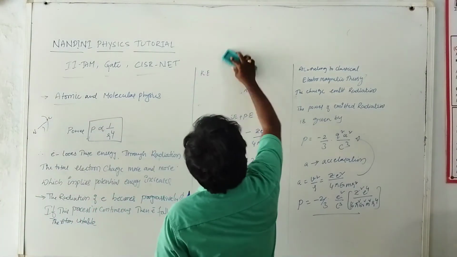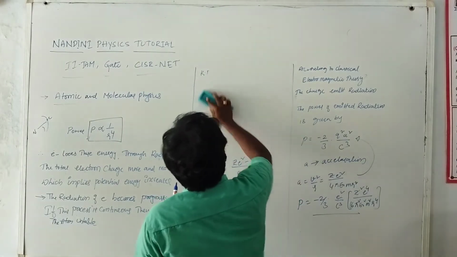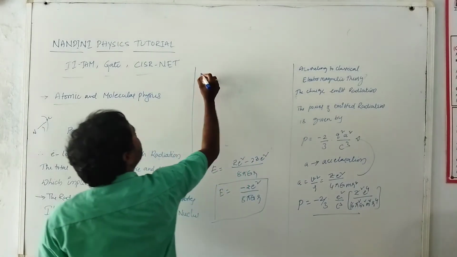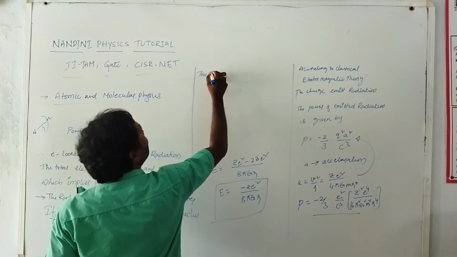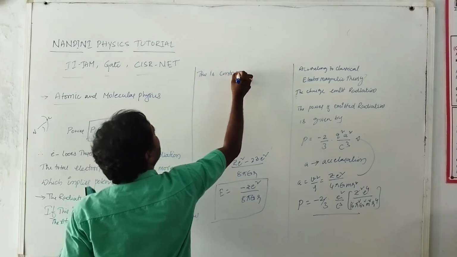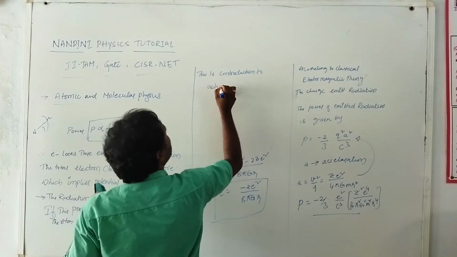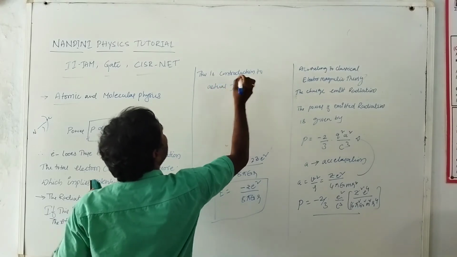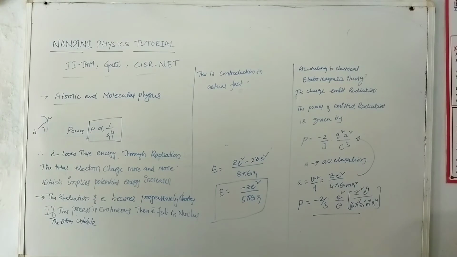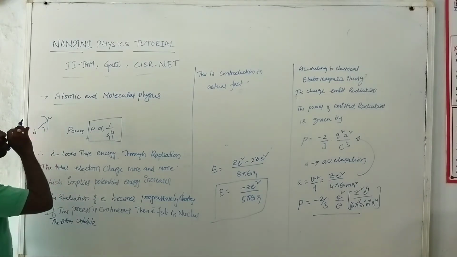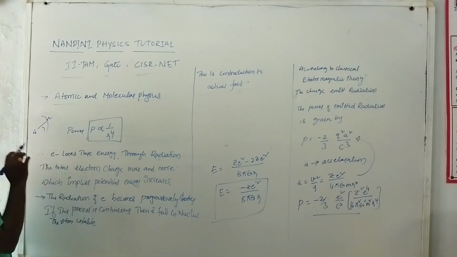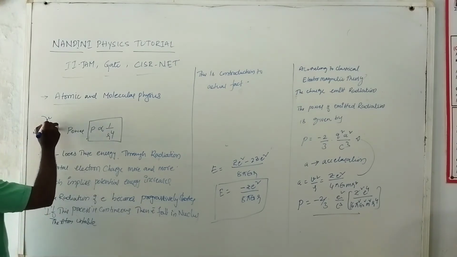So what we are observing is a contradiction to actual fact. Therefore the Rutherford experiment and Rutherford atomic model could not explain the stability of the electron.